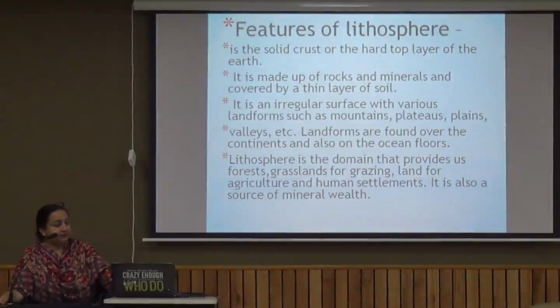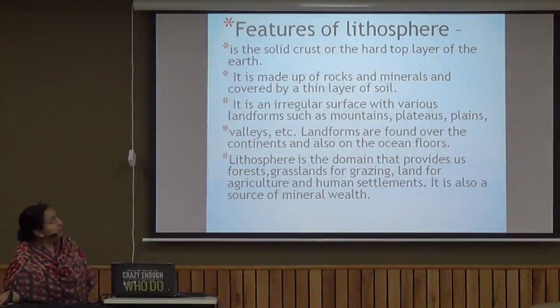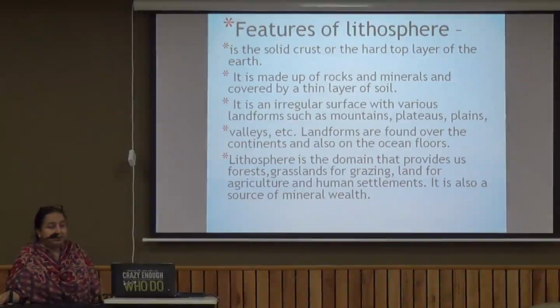Now these are some of the major features of the lithosphere. It is a solid crust or the hard top layer of the earth. It is made up of rocks and minerals and covered by a thin layer of soil. It is an irregular surface with various landforms such as mountains, plateaus, plains and valleys. Landforms are found over the continents and on the ocean floors as well. The lithosphere provides us with forests, grasslands for grazing, land for agriculture and human settlement. It is also a source of mineral wealth, because all the minerals that we get are from the lithosphere itself.